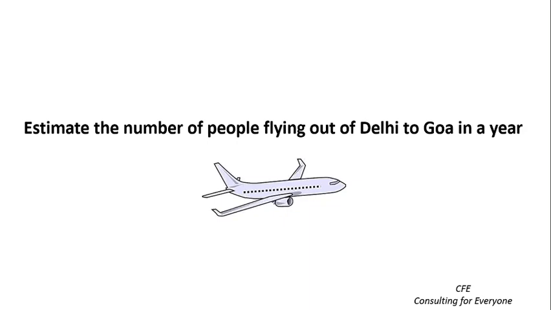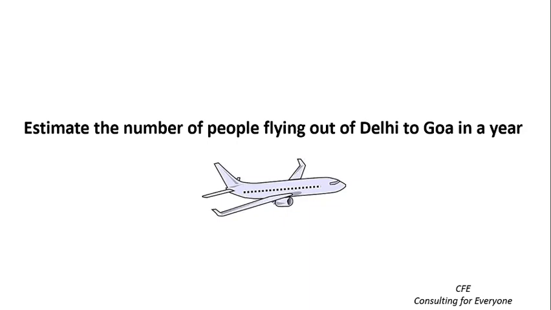Now, with these things clarified, let's jump to the assumptions. We would assume Delhi population to be approximately 2 crore. Additionally, we would count people flying multiple times to Goa only once. That is, we are not counting the number of times these people are flying to Goa.